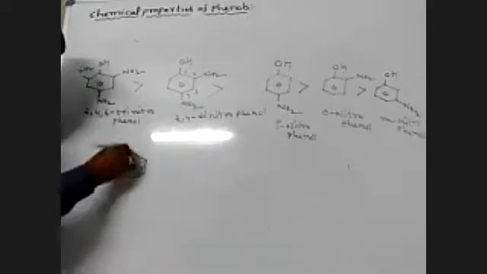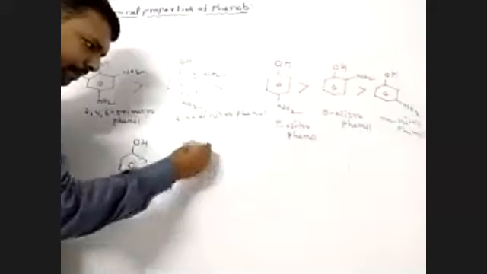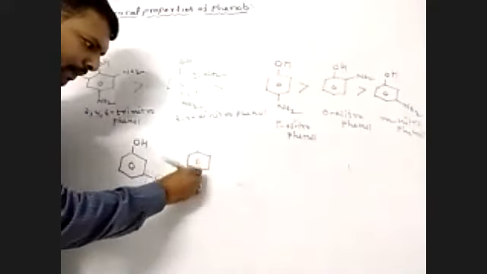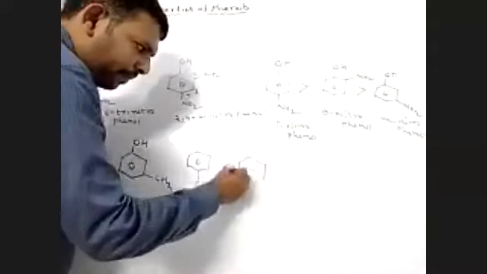Suppose electron releasing groups are present. Please observe: OH present at the meta position, present at the para position, next present at the ortho position.